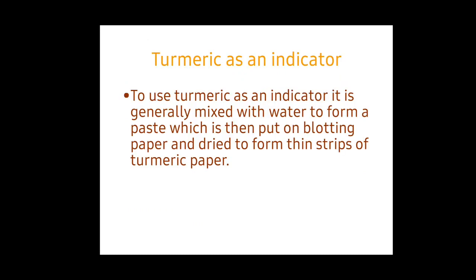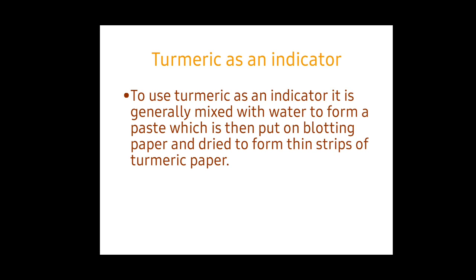Next, turmeric as an indicator. To use turmeric as an indicator, it is generally mixed with water to form a paste, which is then put on blotting paper and dried to form thin strips of turmeric paper. We just take a white paper, take some turmeric powder, add some water and make a paste, apply the paste over the paper and leave it to dry for an hour.